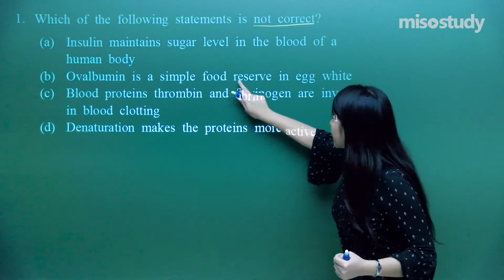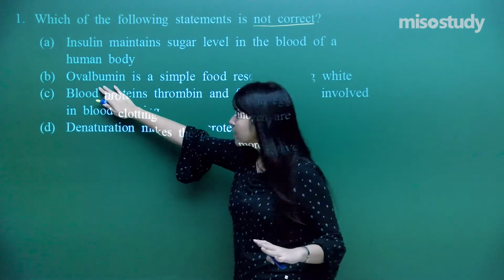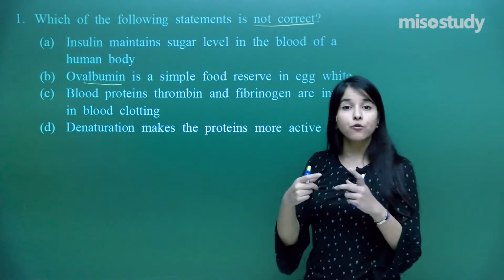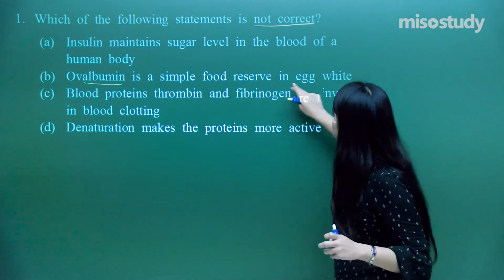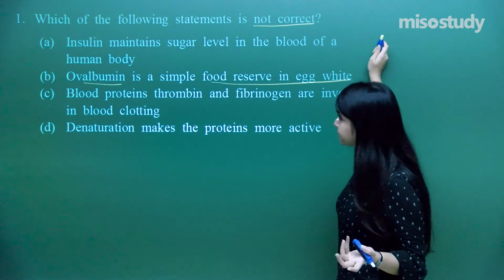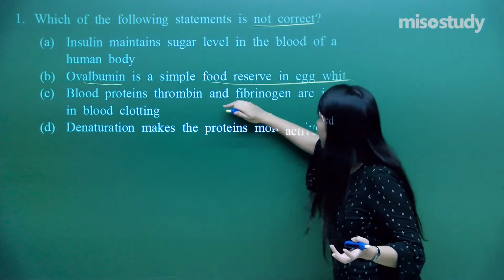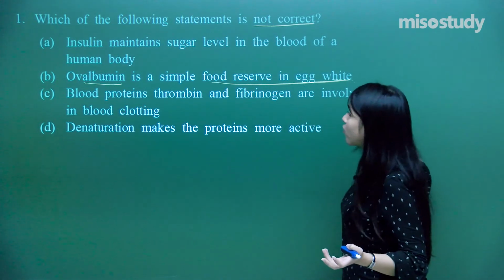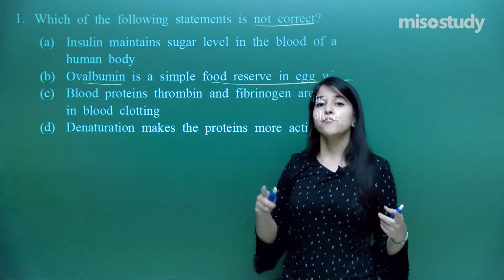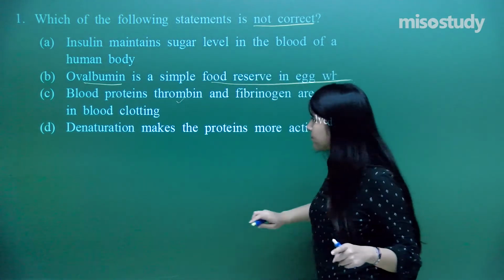Ovalbumin is a simple food reserve in egg white. If you do not know what ovalbumin is, you know what albumin is: the white portion of the egg. That is what the statement is saying, so it must be correct. Let us analyze another one: blood proteins thrombin and fibrinogen are involved in blood clotting. Yes, we have done this concept in the importance of proteins, so this is also correct.